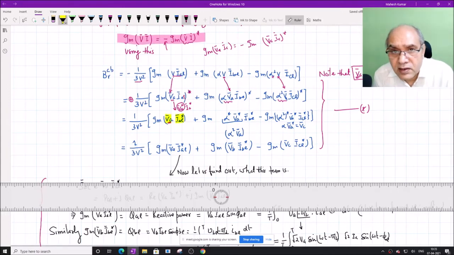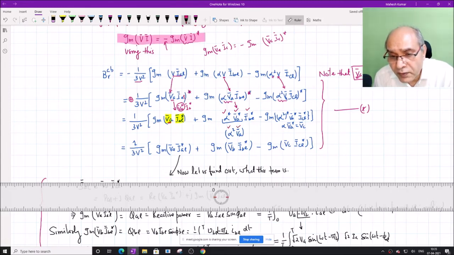Now come here, the second term. In the second term we have alpha into VA. So alpha into VA and IBL, the whole thing conjugate, which means alpha conjugate, VA conjugate and IBL conjugate. Alpha conjugate is same as alpha square, and VA conjugate is same as VA.